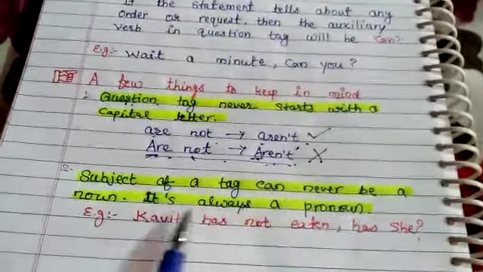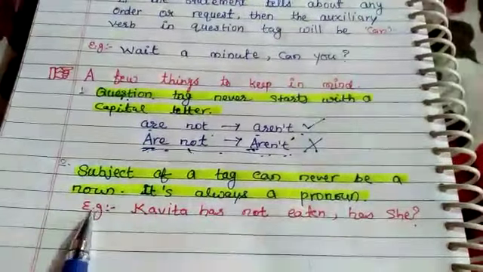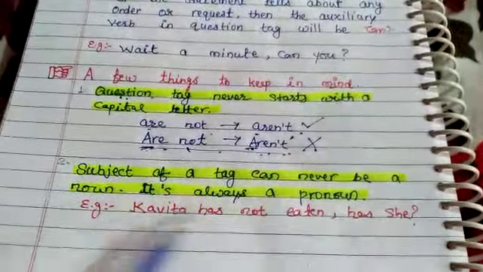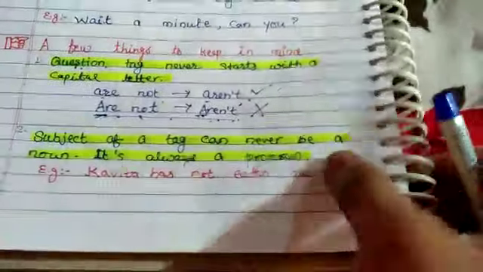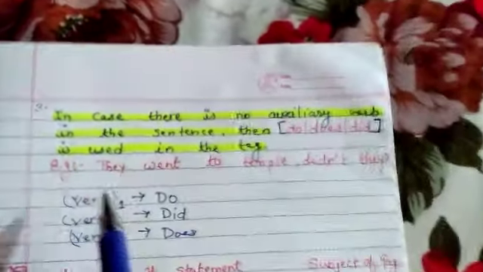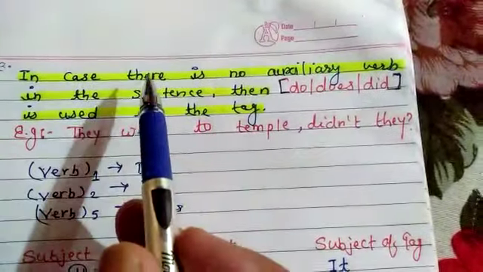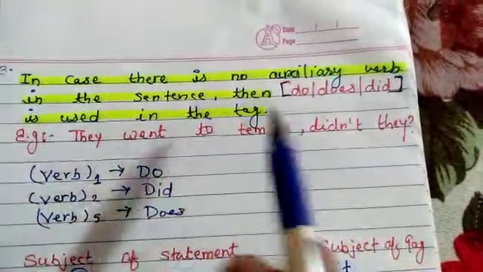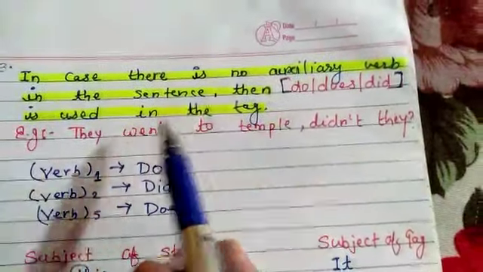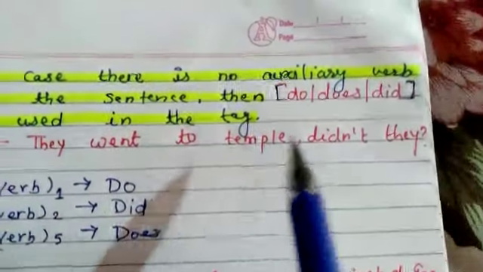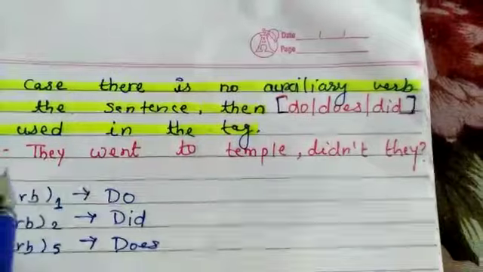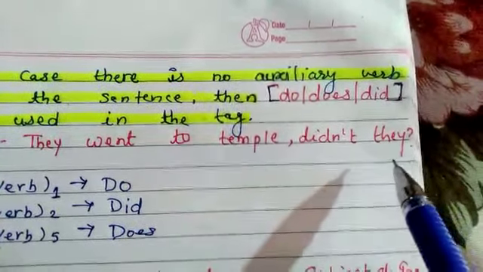The second case is that the subject of a tag can never be a noun, it is always a pronoun. This topic we also covered here. A noun is never used in a question tag but a pronoun. So this topic is clear to you. Now let me talk about the next one. In case there is no auxiliary verb in the sentence, then do, does, did is used in the tag. Here is an example: they went to the temple, didn't they? Here no auxiliary verb is used, so we have to use didn't they.